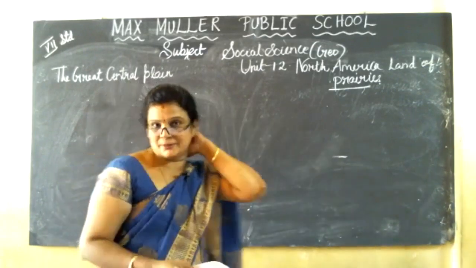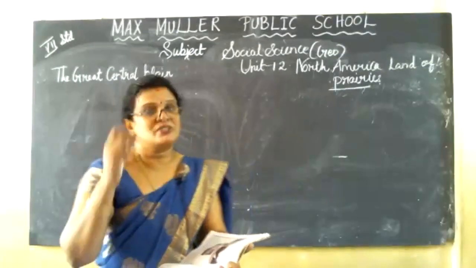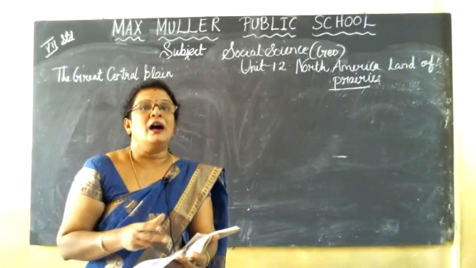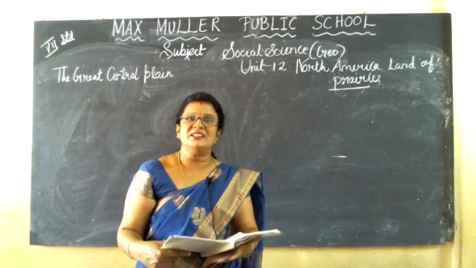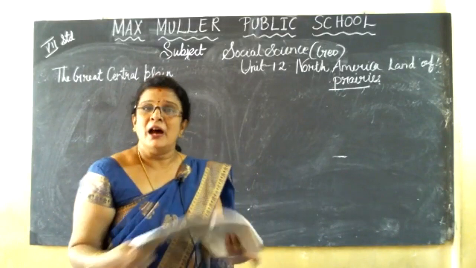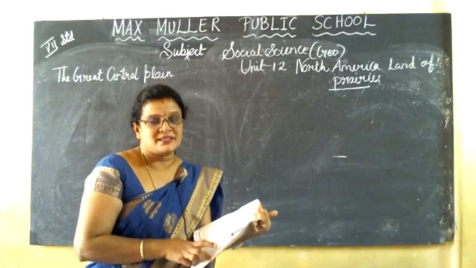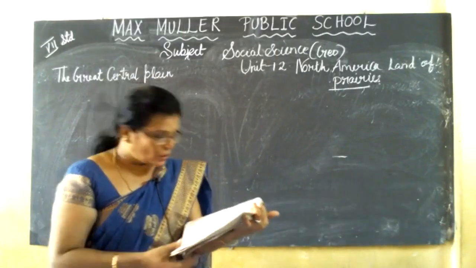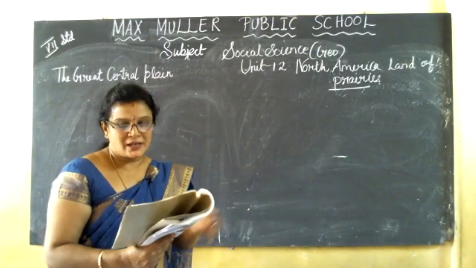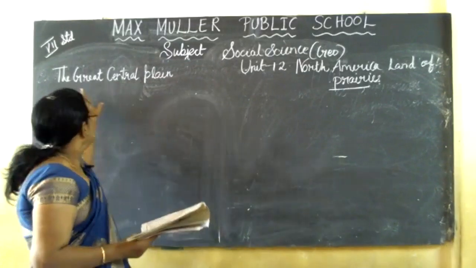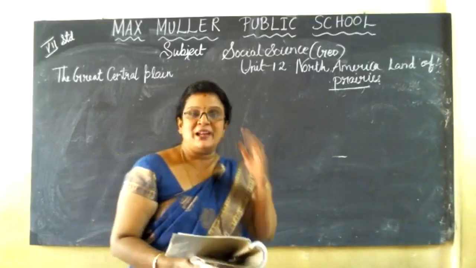In the previous session, we studied the Western Cordilleras, isn't it? The Western Cordilleras is not suitable for agriculture because it is made up of mountain ranges. But the Great Central Plains are suitable for cultivation. The Central Plains are also referred to as the Great Central Plains, or the Great Plains of Prairies.